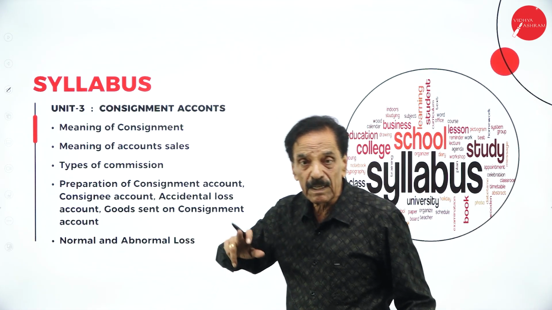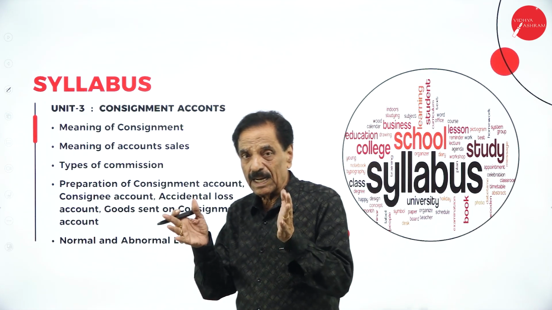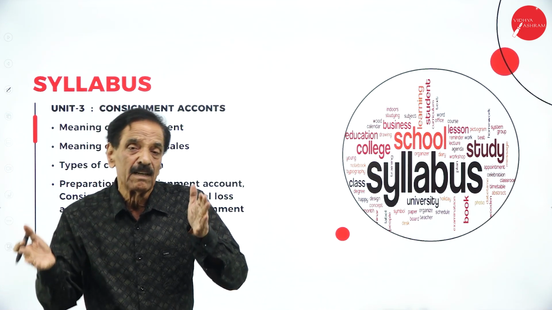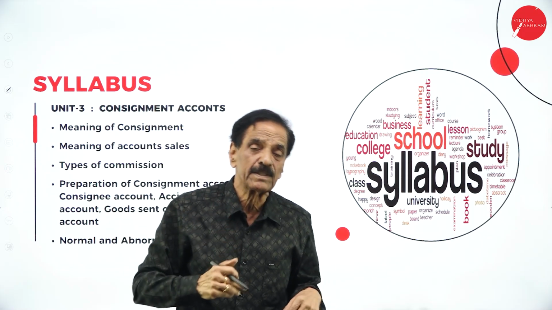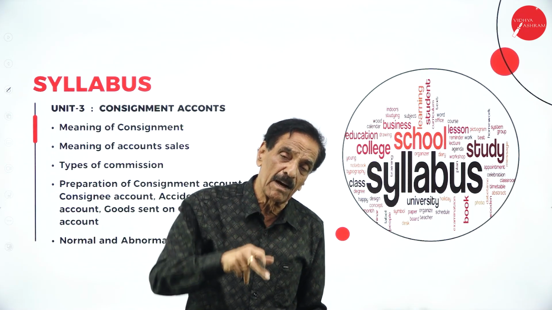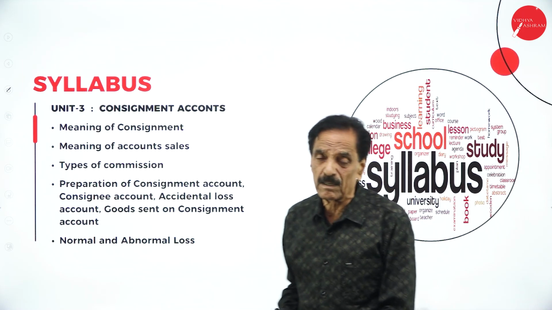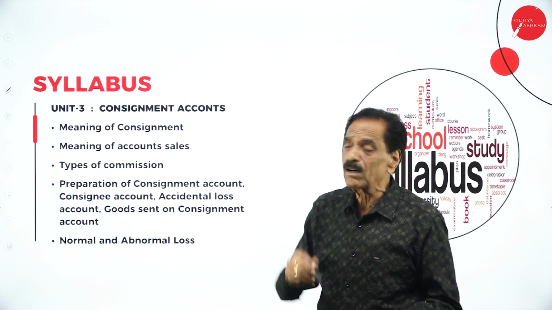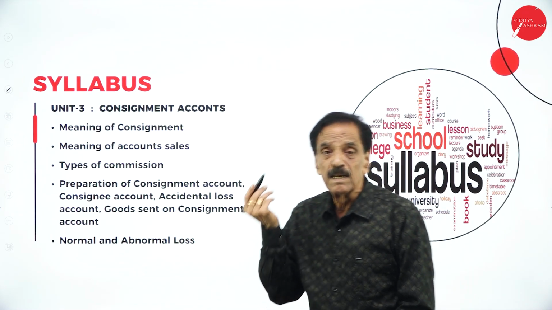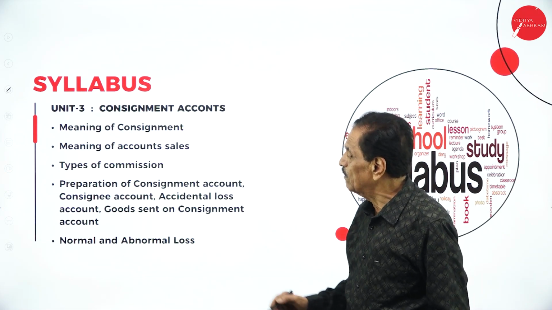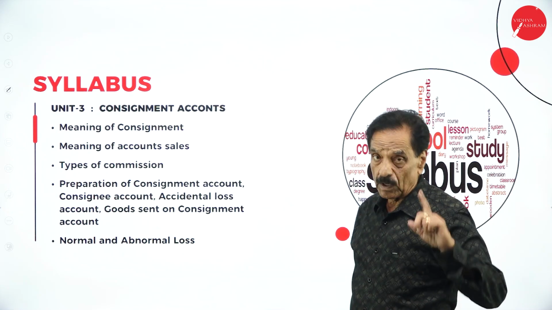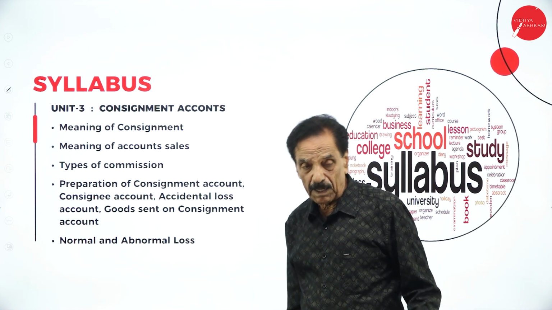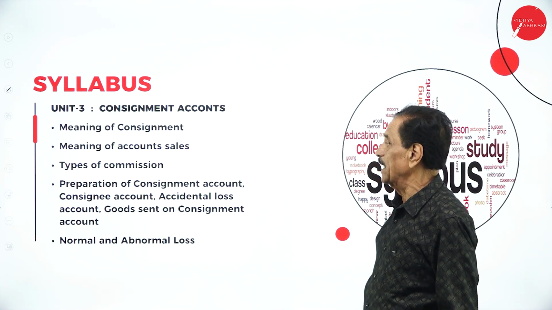Then consignment account means a transaction between two parties, where the goods are sold by an agent who is far away from us. He will sell the article on behalf of the owner; this is called a consignment account. Meaning of consignor, meaning of consignee, meaning of consignment account. Then what is the account sale? What is the accidental loss? What is the normal loss? What is the abnormal loss? We'll go through it in detail.